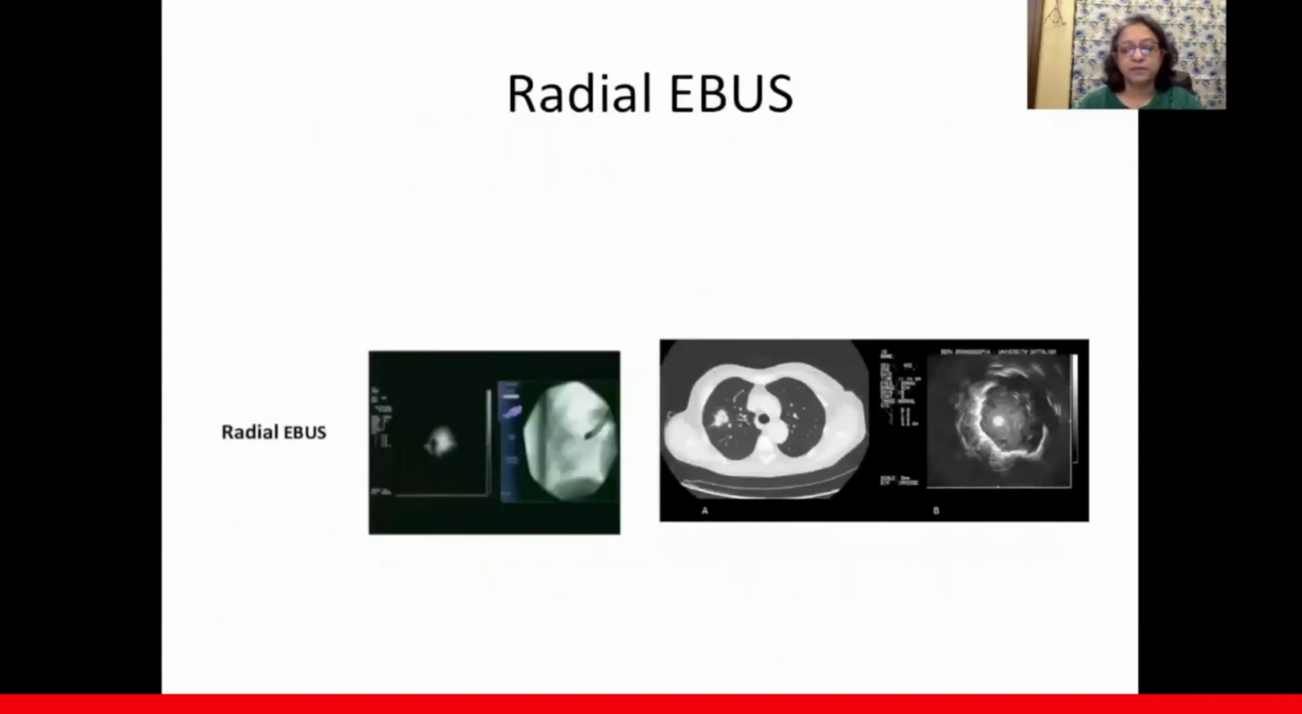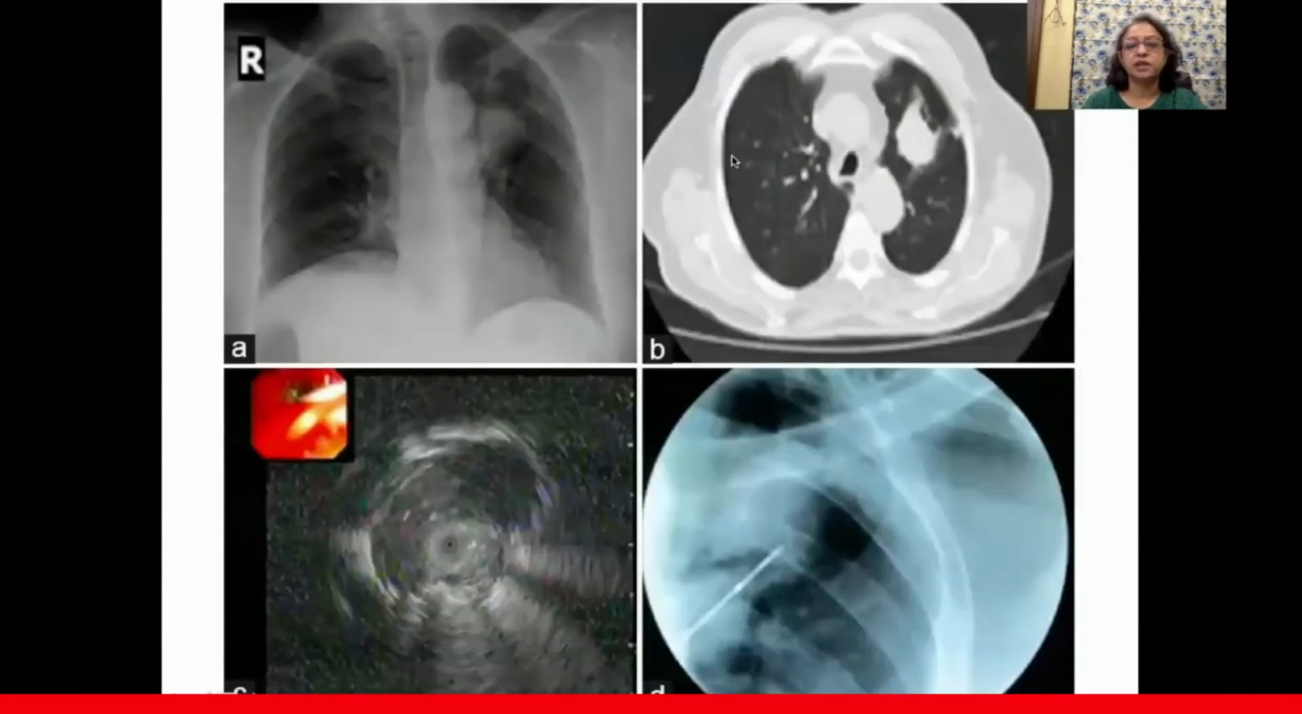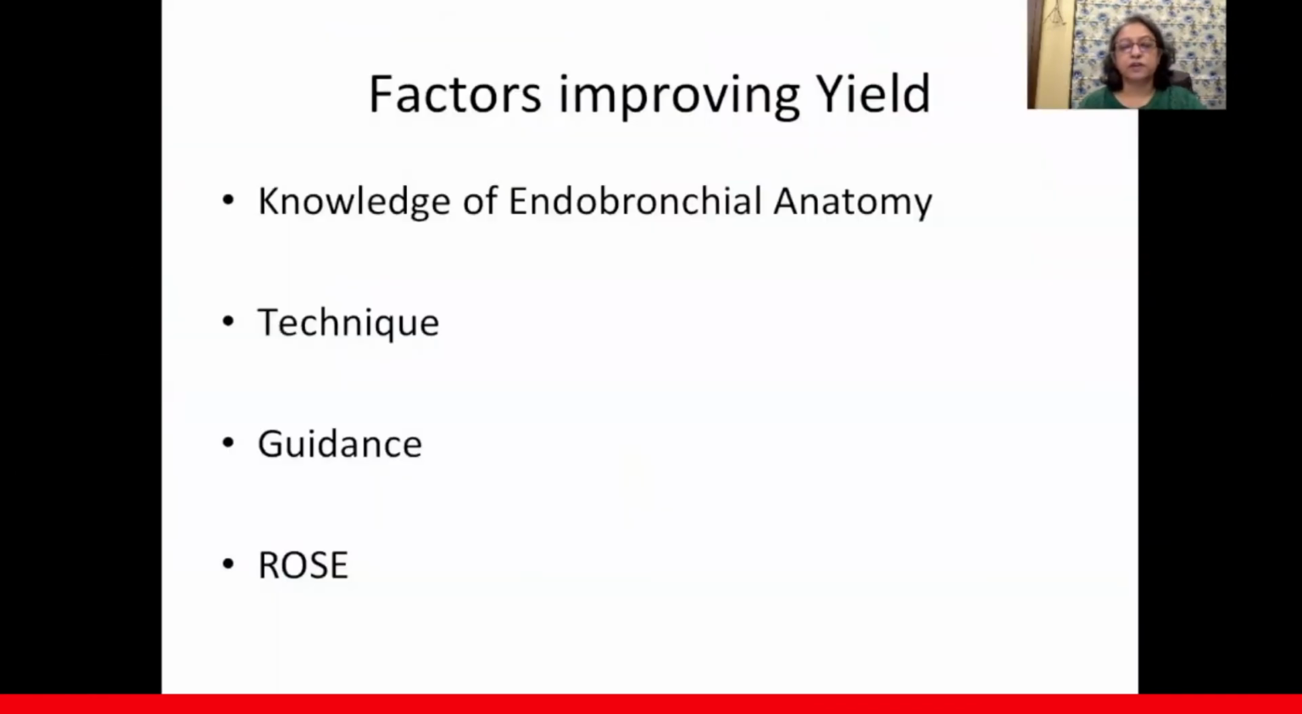Coming to radial EBUS, in peripheral lesions, radial EBUS not only helps guide where the lesion is, it also helps in sampling, but it is not real-time sampling that you do. However, it reduces the risks of pneumothorax, etc. And as you can see, a lesion here is well-rounded on radial EBUS, which you can sample under C-arm guidance. And that can give you a diagnosis.